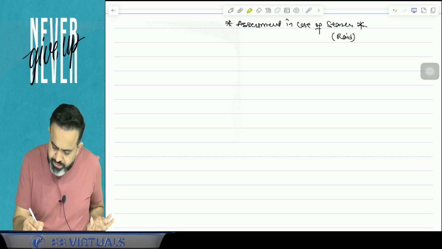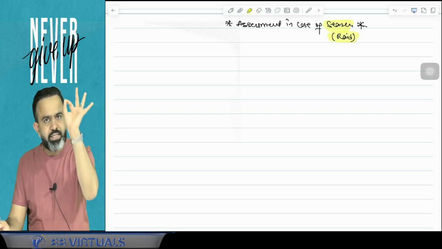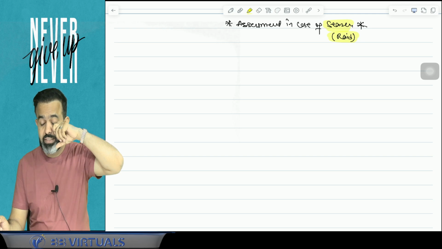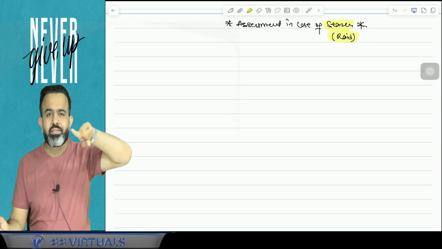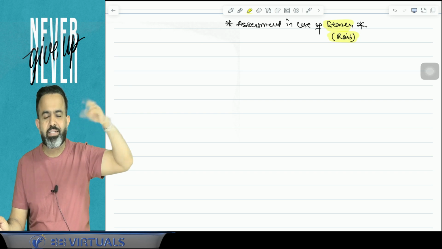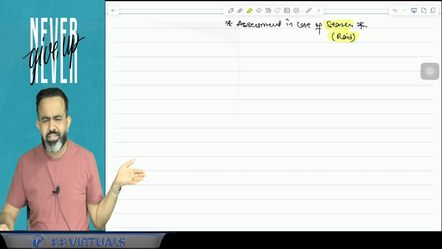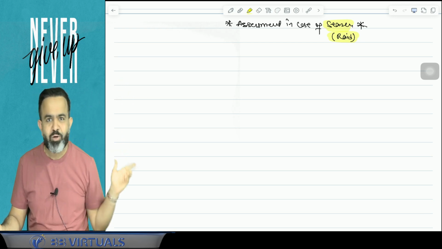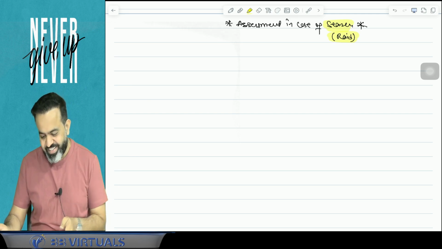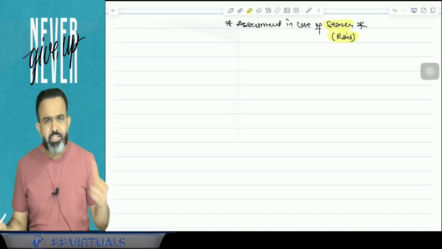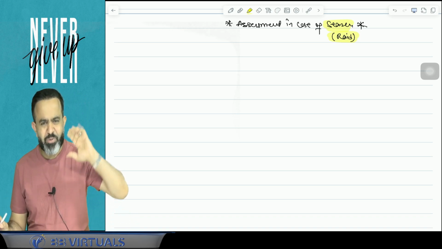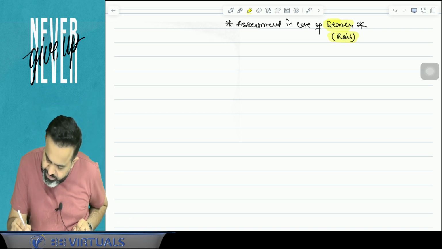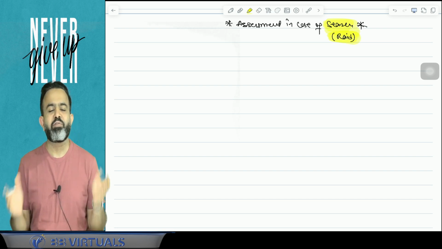But guys, if a search is conducted, suppose at one place a raid is conducted, in our lecture I have shown you the Karnataka deputy CM case where a raid was conducted. I have shown you the Panchnama also during the lecture, if you remember. In that case of Kumar Swami, a search was conducted at his place and all. So the question is, sir, if a search is conducted, how will assessment be made?